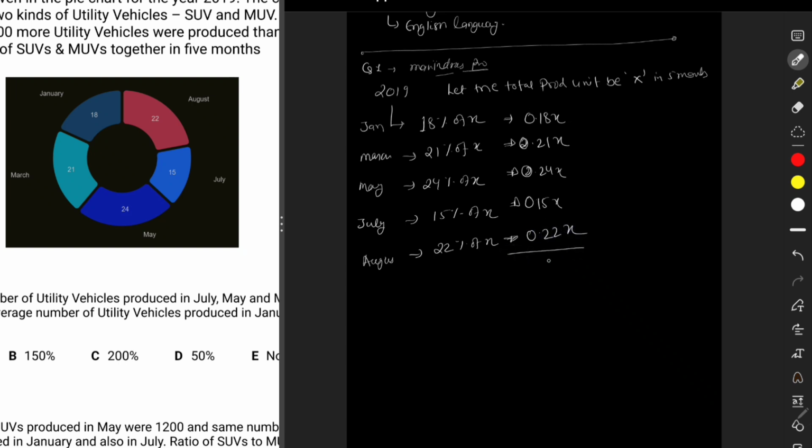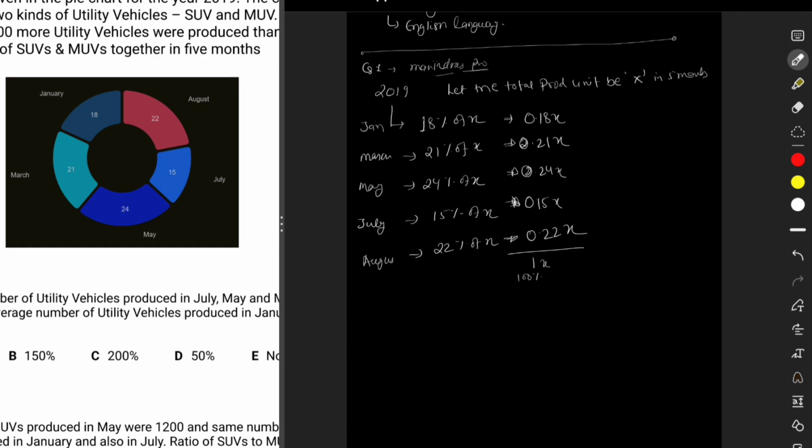If you add all this, you will get 1x, that is 100% of x. That is why we actually wrote it in this format, which is very helpful for us. Now try to understand what actually we are doing. We are actually trying to complete this table, right?